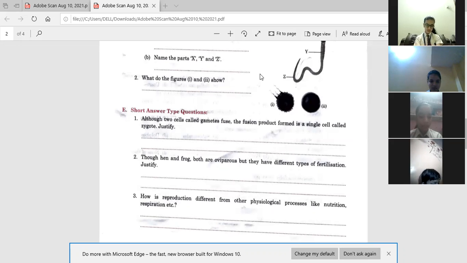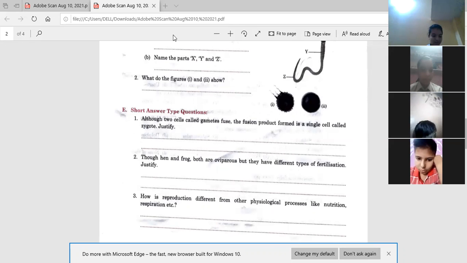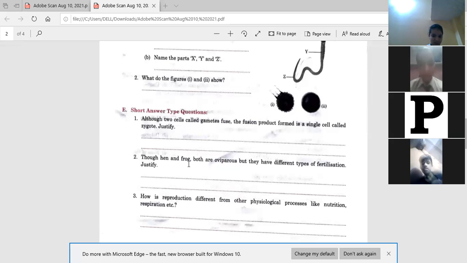Yes, Veronica, Kashish, Akriti. Don't know the answer. Aryan, Harshit Singh, Harshit Tyagi. No one. In frogs, beta, you have read already, there is external fertilization. And in hen, there is internal fertilization. After internal fertilization, it lays eggs. So this is the difference. Already you have read about the hen and frog.